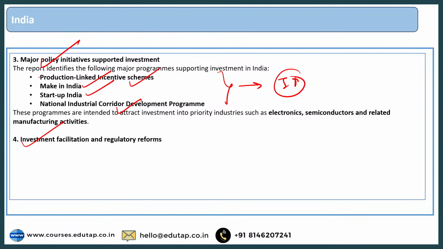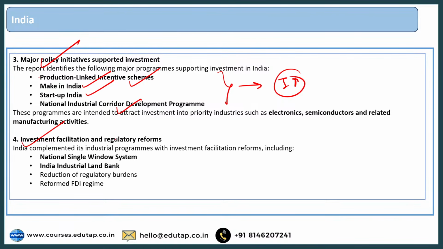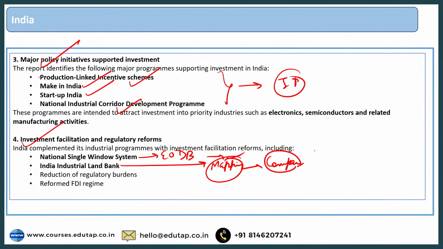Fourthly, it also talks about investment facilitation and regulatory reforms. So reforms such as the National Single Window System, which promotes ease of doing business for private investors, right? Then the India Industrial Land Bank also, which helps in mapping, right? Helps in mapping with respect to different companies where they can make their greenfield investments. Then reduction of regulatory burdens and a reformed FDI regime also. So these regulatory reforms that have been brought have also played a major contributory role in increasing FDI in the Indian economy.